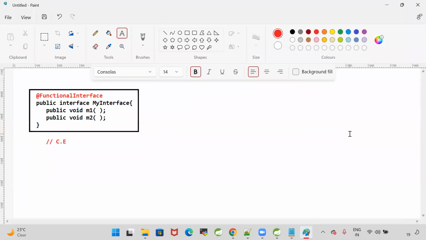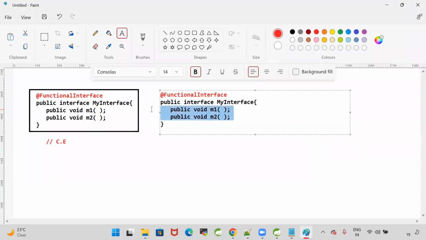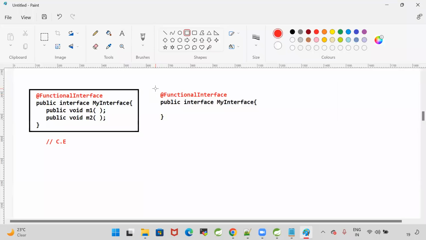Now I'm going to write like this. This is my functional interface. I'm writing like this. Now, can this second interface be compiled or can it not be compiled?